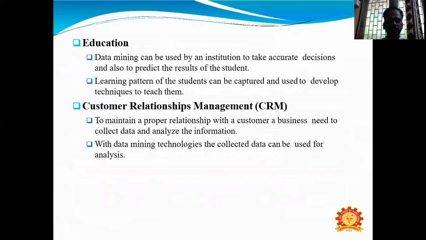It is also applied in the education field. Data mining can be used by an institution to take accurate decisions and also to predict the results of the student. So the learning pattern of the students can be captured and used to develop techniques to teach them. So the learning patterns are also improved by the students.